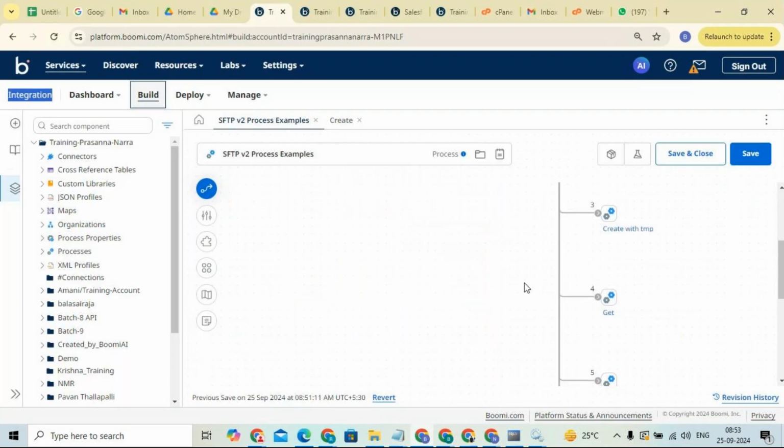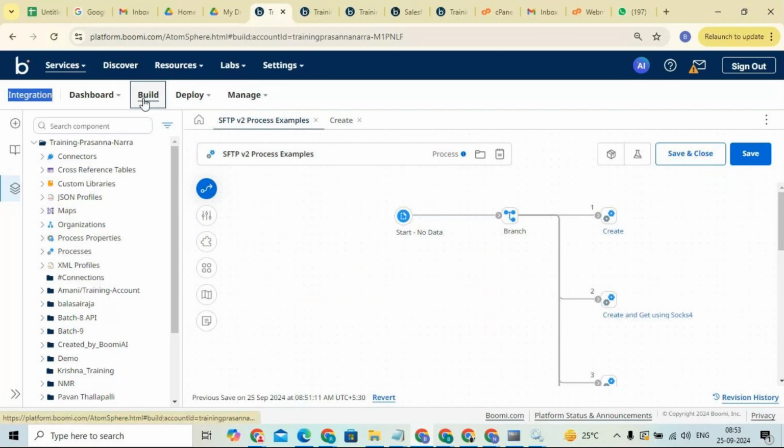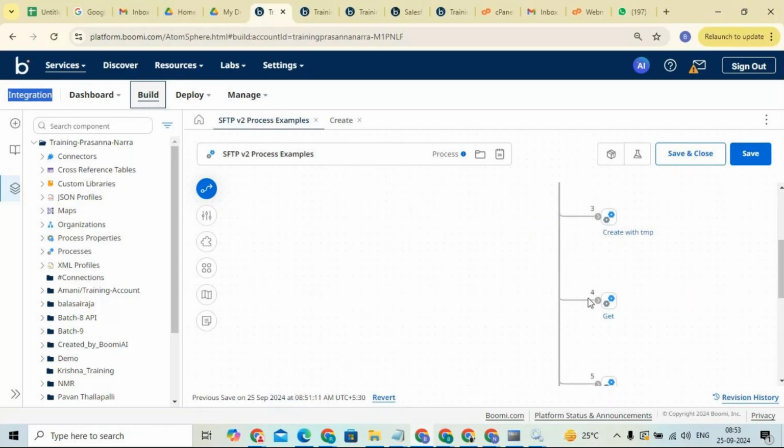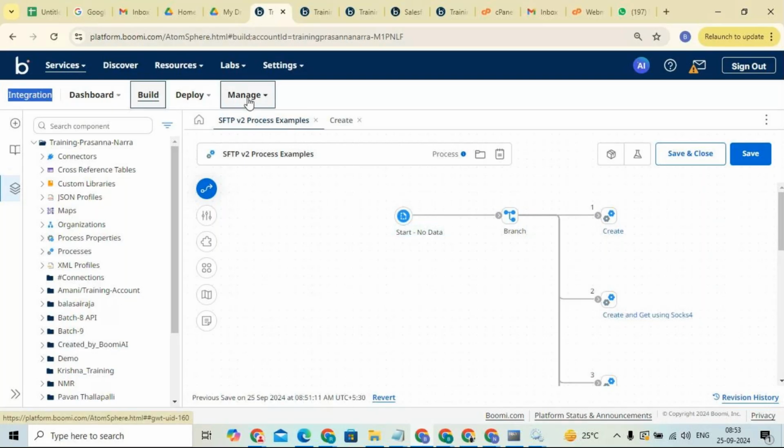You can see it now. Build of integrations, or building, is nothing but development, where we write some code, right? Code in the sense we will use shapes and components, and we'll discuss each and everything later. But understand, we can develop, we can deploy, and we can manage at one place. Clear?